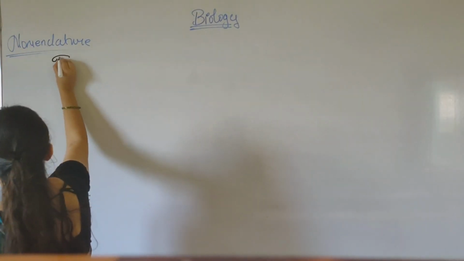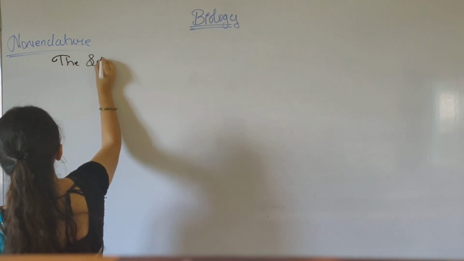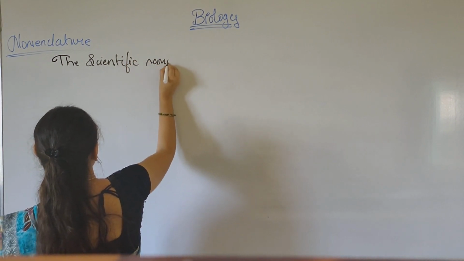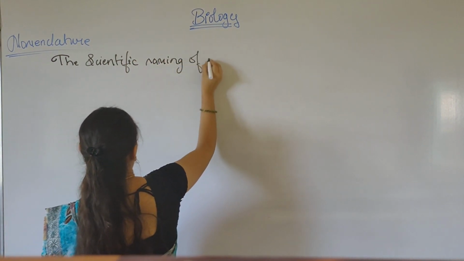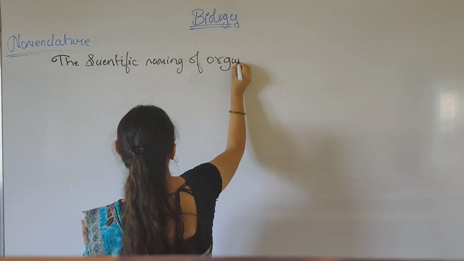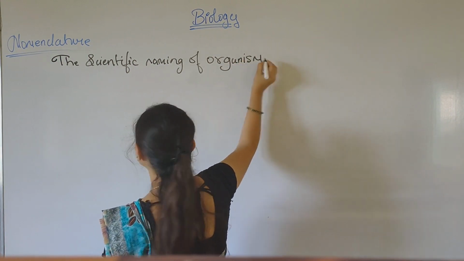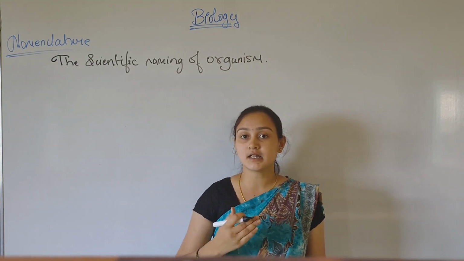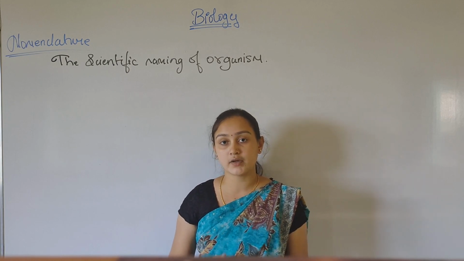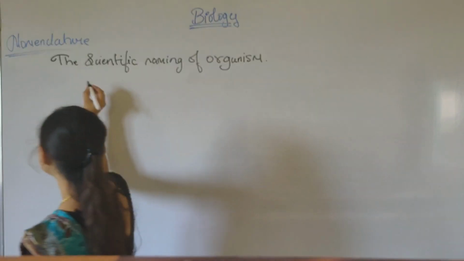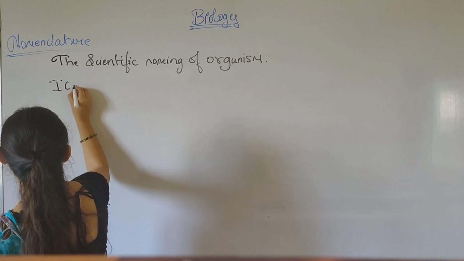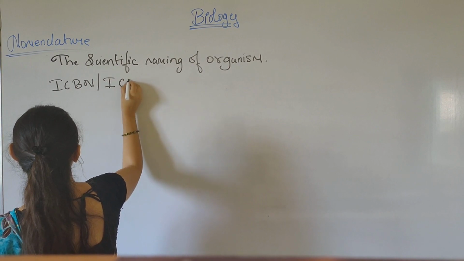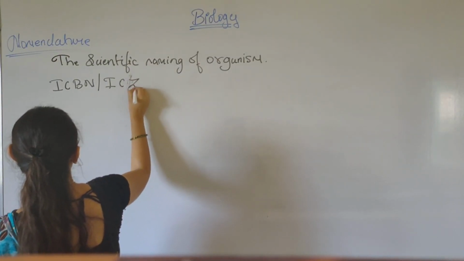The scientific naming of organisms is called a nomenclature. To provide the scientific name, certain terms and conditions are provided by the International Council of Botanical Nomenclature and the International Council of Zoological Nomenclature.